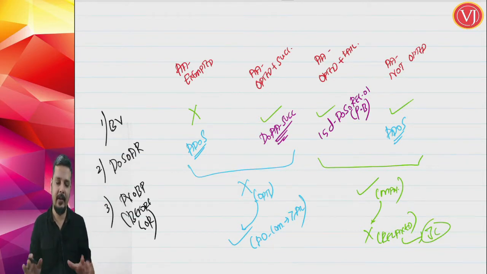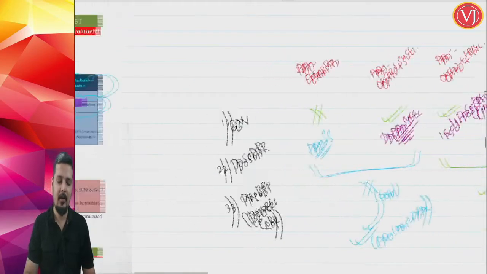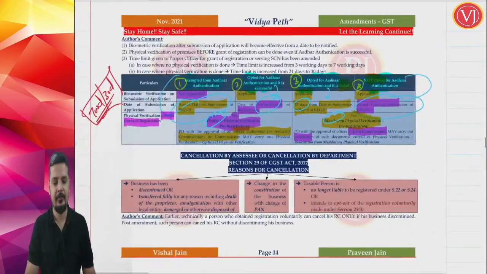So this is the entire situation. After the amendment, this situation is a bit changed. Now that is all about your process of registration and the related amendments. Now let us focus on cancellation and suspension. Rather, the amendments are more when you talk about cancellation and suspension.